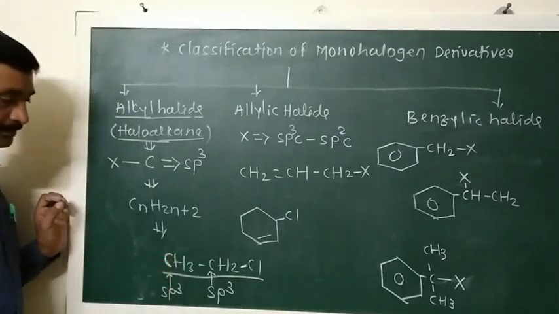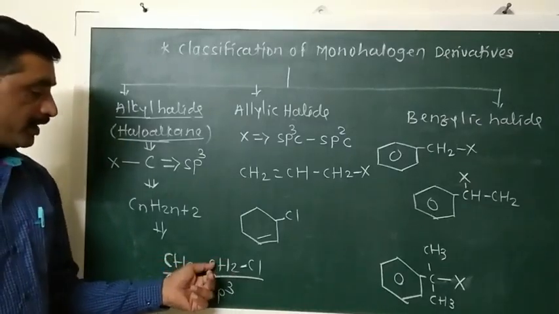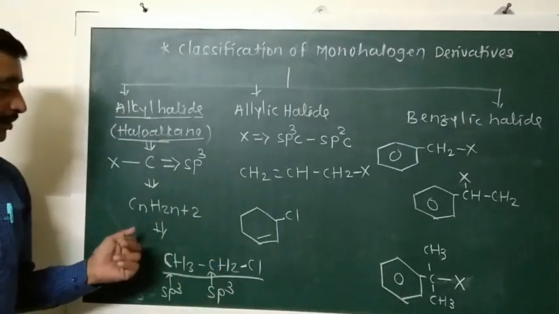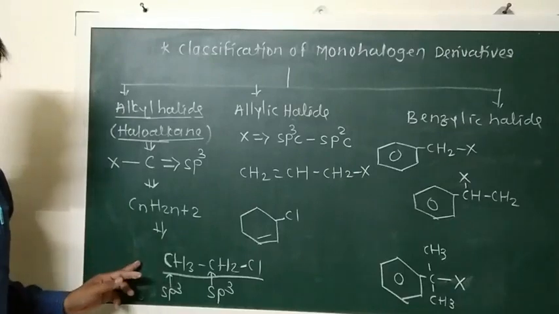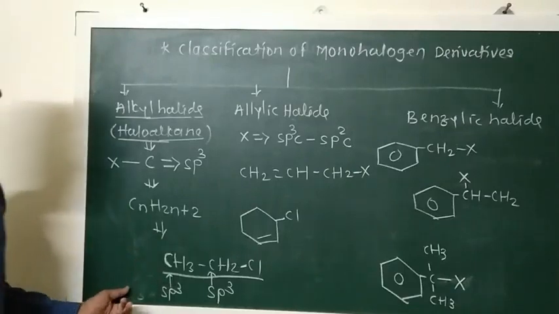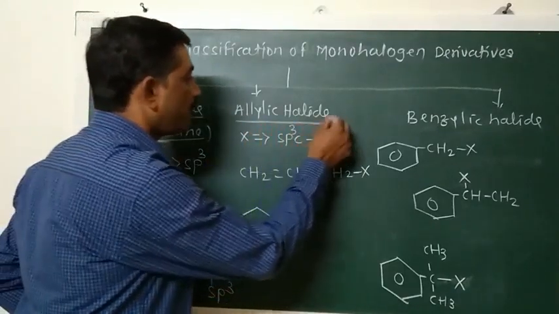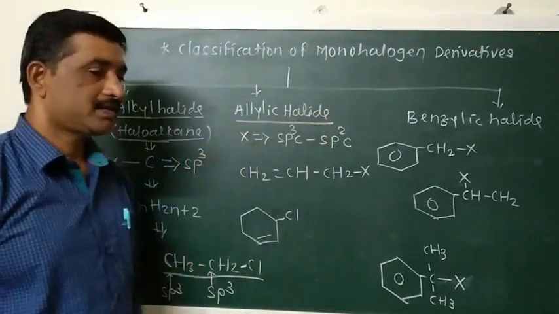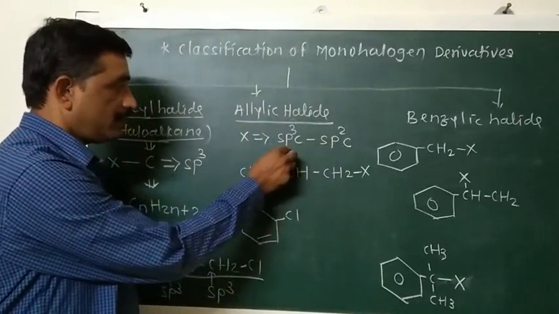hybridized carbon atom. Again, on the basis of the nature of the carbon atom, these alkyl halides are classified as primary alkyl halides, secondary alkyl halides, and tertiary alkyl halides. Then the second type of monohalogen derivative is allylic halides.